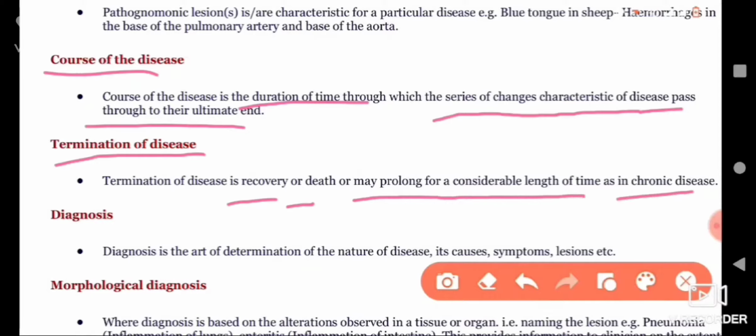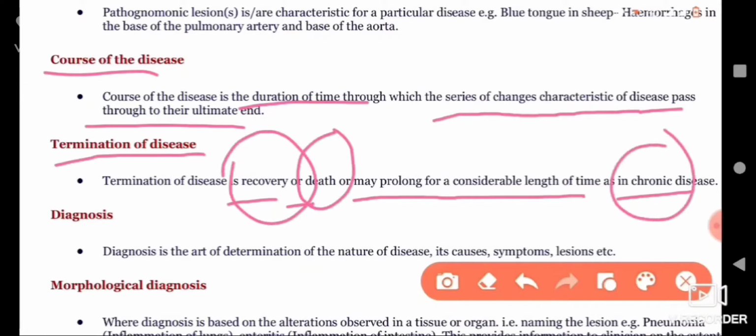Now the diagnosis is the art of determination of the nature of the disease, its causes, symptoms, lesions, etc.